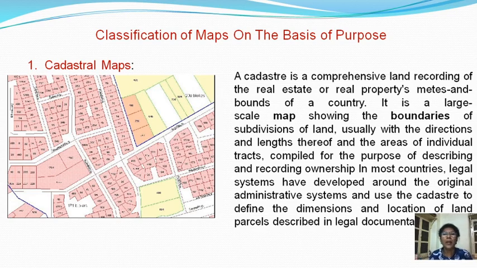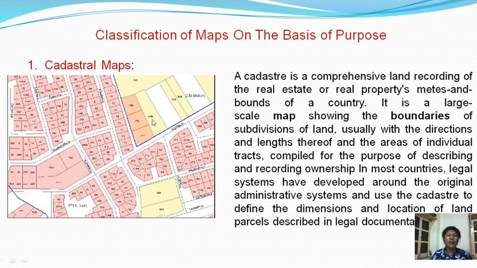Now the cadastral map. The cadastral map is a comprehensive land recording of the real estate. It is a large scale map, and it shows the boundaries of the subdivisions of land. If we see this map, it is known as a cadastral map. Basically this map is made for land records. These all are the boundaries.